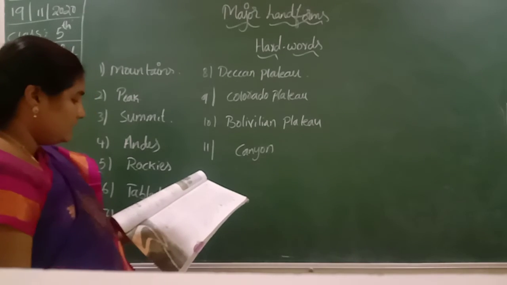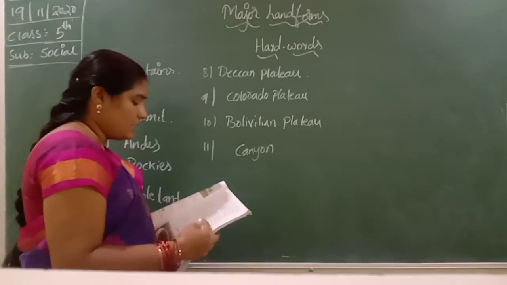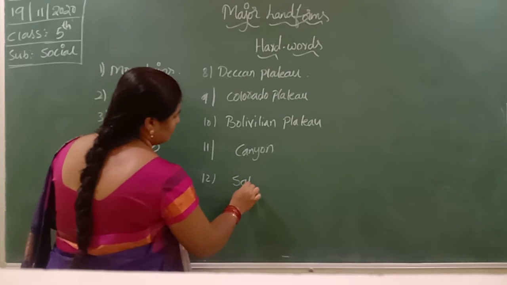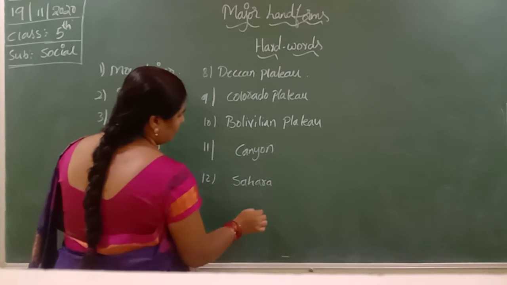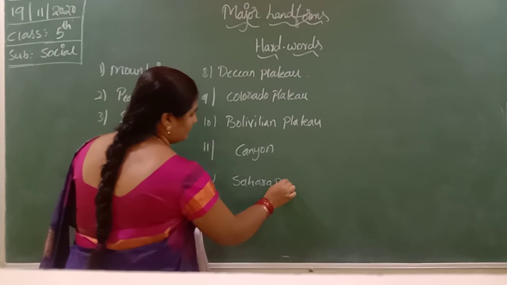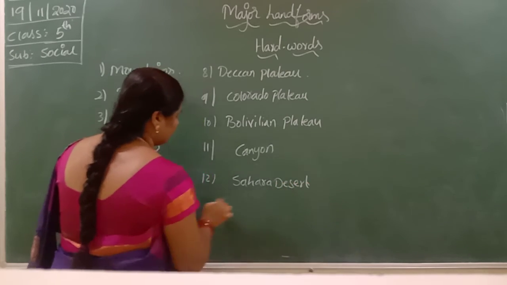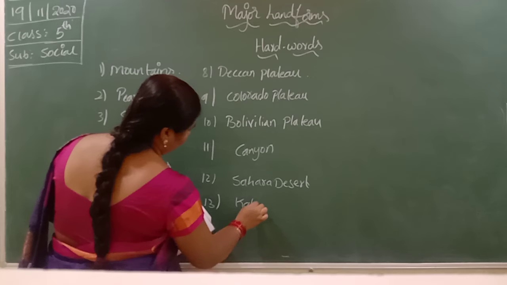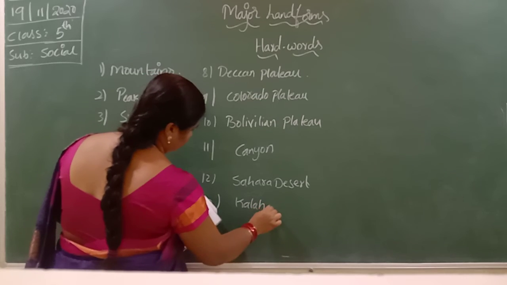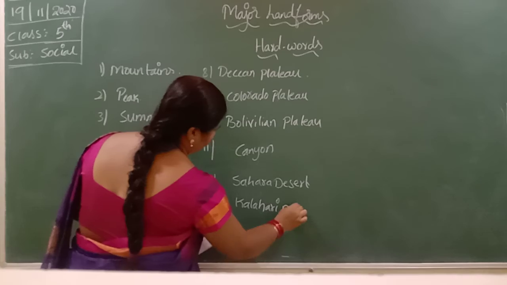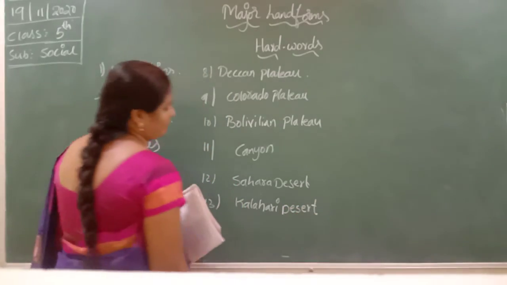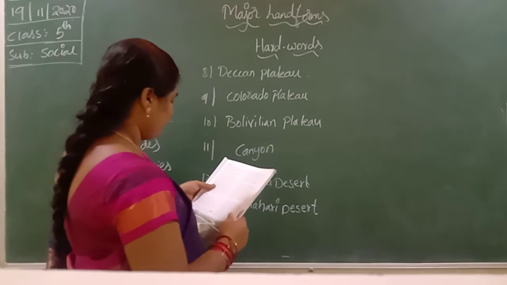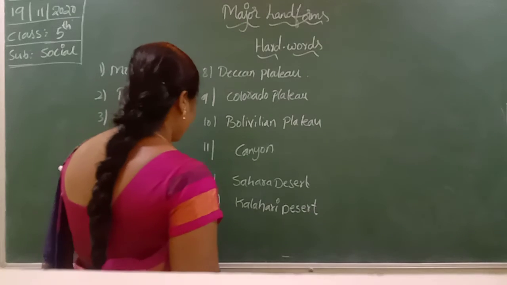Next, desert. Sahara Desert and Kalahari Desert are the examples of Africa.